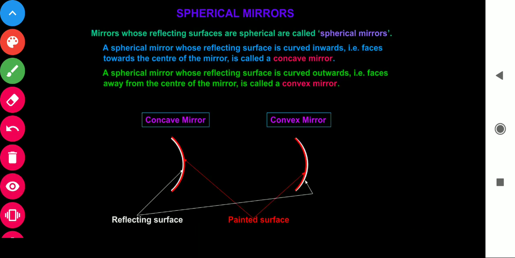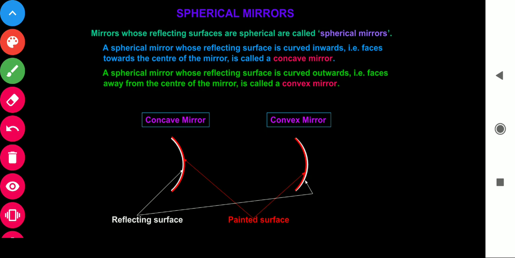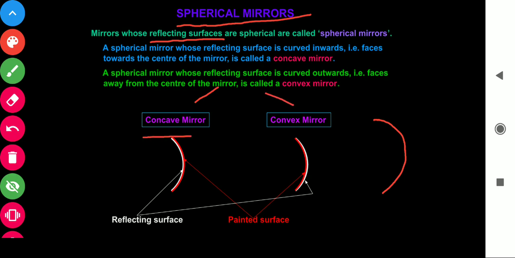The next is spherical mirrors. After discussing plane mirrors, we will discuss spherical mirrors. What are spherical mirrors? The mirrors in which the reflecting surface is spherical. It means curved. Curve is present there. Then these mirrors are called spherical mirrors. We have two mirrors for study, concave and convex.